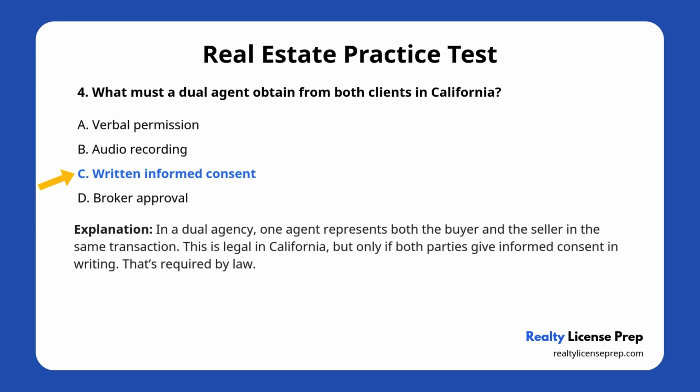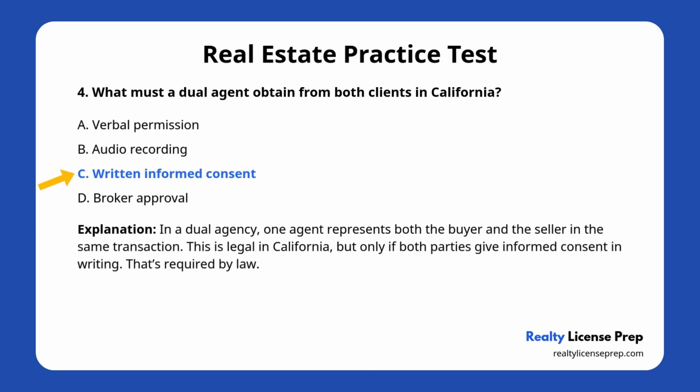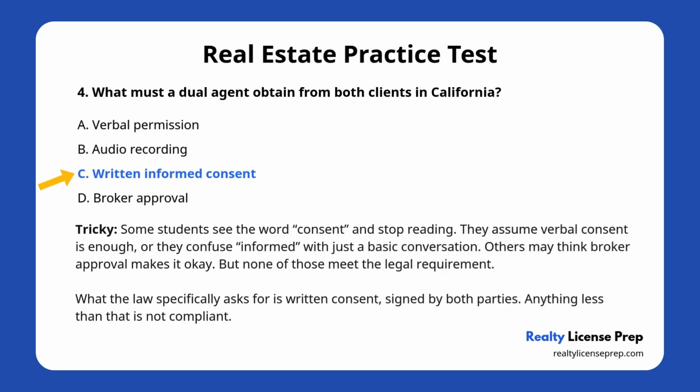Let's look at what's happening here. In a dual agency, one agent represents both the buyer and the seller in the same transaction. This is legal in California, but only if both parties give informed consent in writing. That's required by law. Now, here's the tricky part.